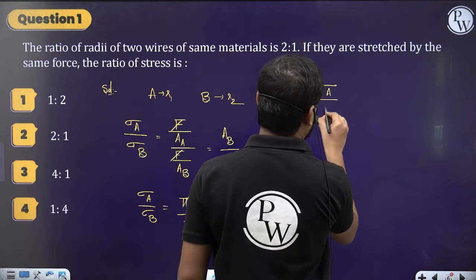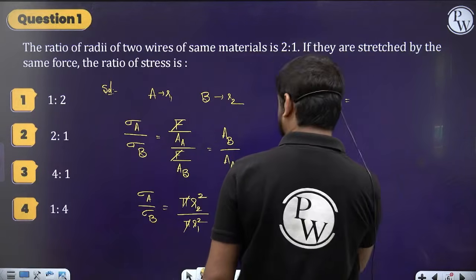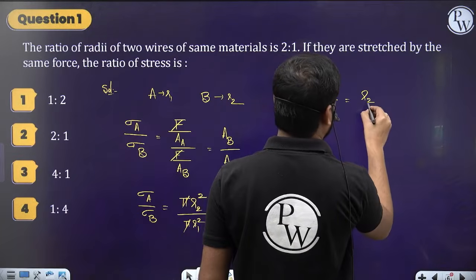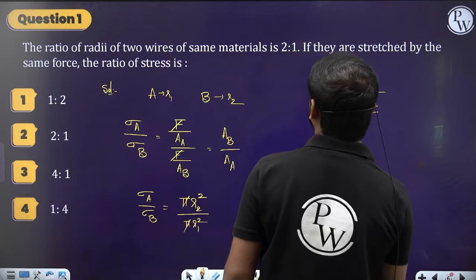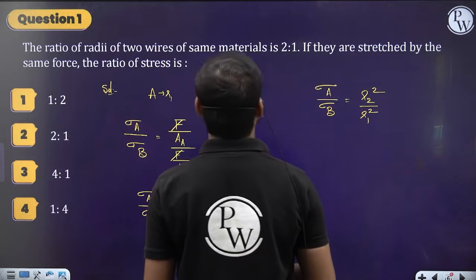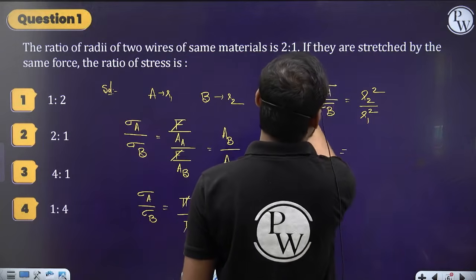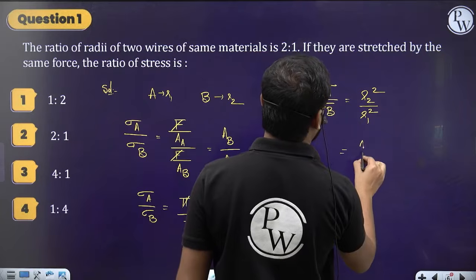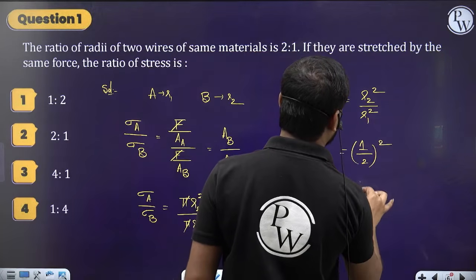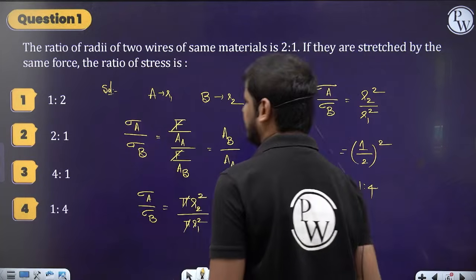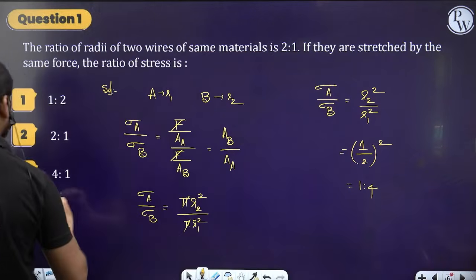So sigma A by sigma B is equal to R2 square by R1 square. So what is R2 by R1? It's given, so this is 2 by 1. So R2 is 1, R1 is 2, whole square, which is nothing but 1 is to 4. Yes, so the correct option is 1 is to 4.